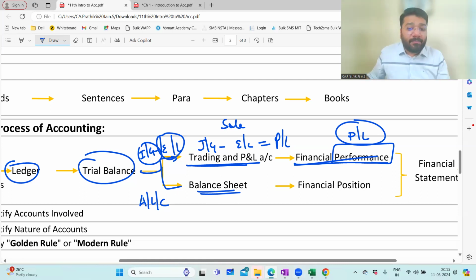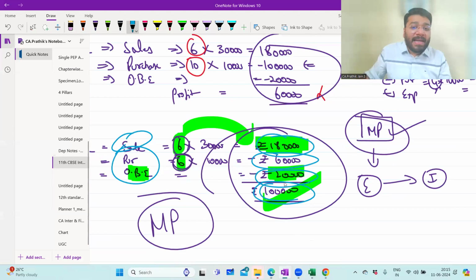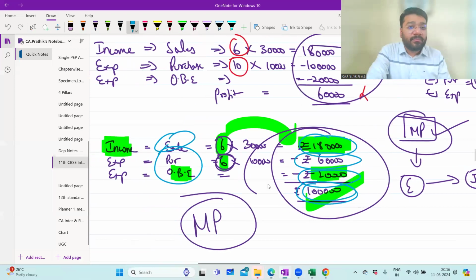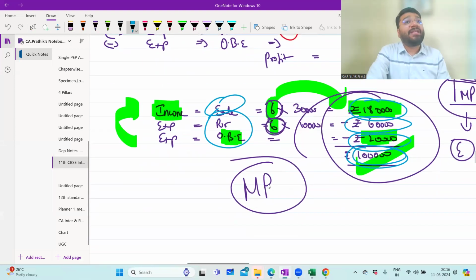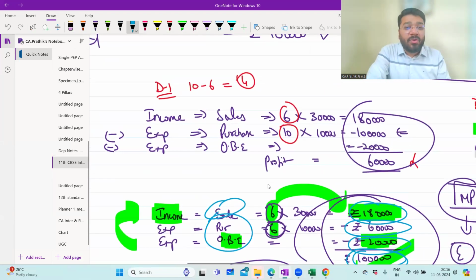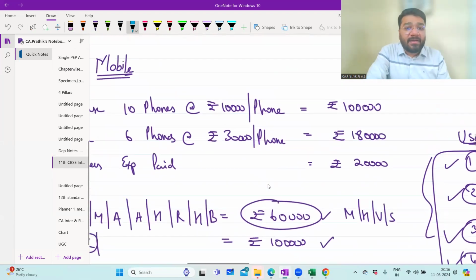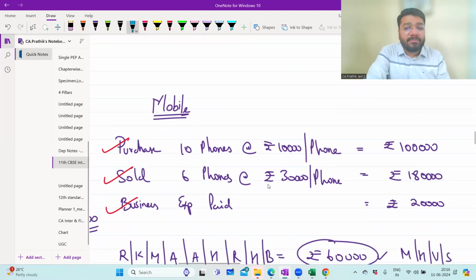If I had to give a small example, you got 1 lakh rupees as profit. So this is what? Financial performance. If I want to know in this situation, what is the money in hand? What is the cash in hand left? What will be the answer?